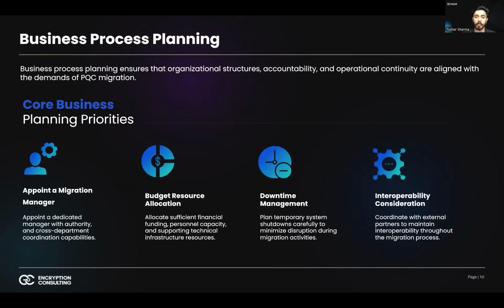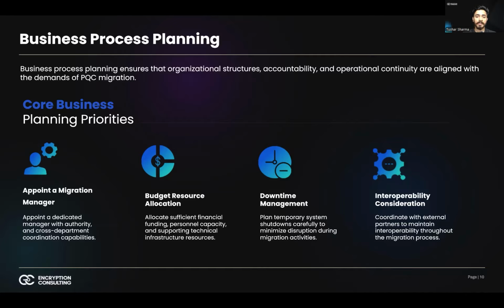Migration to post-quantum cryptography affects far more than cryptographic libraries and certificate configurations. It impacts governance structures, accountability models, operational workflows, and cross-functional coordination across the enterprise. This is why business process planning is not secondary to technical execution. It is the foundation to it.